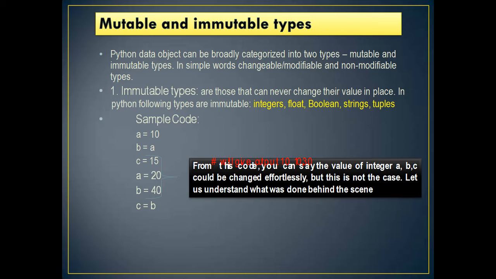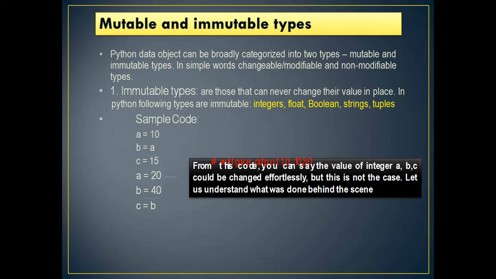The Python data object, meaning any value that we are going to store in Python, is generally called a data object. Python data objects can be broadly categorized into two types, mutable and immutable. In simple words, modifiable and non-modifiable. First, let us see immutable type, non-modifiable.